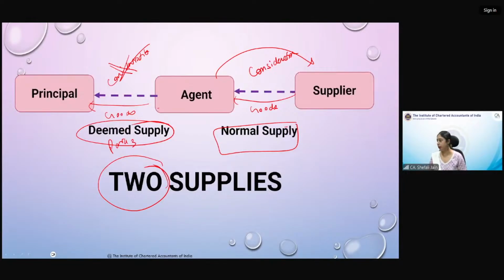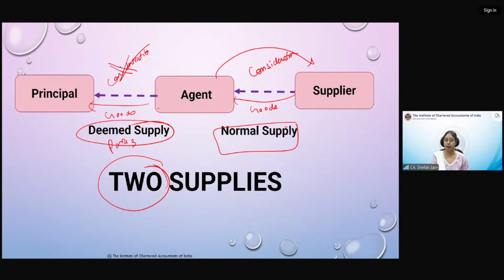Let me take your queries. Agent will get charged nominal amount for the agency. Agency, wo SIPA which you are talking about, that is an agency commission. For that he will charge a commission, agency commission. Now that commission is not for supply of goods.